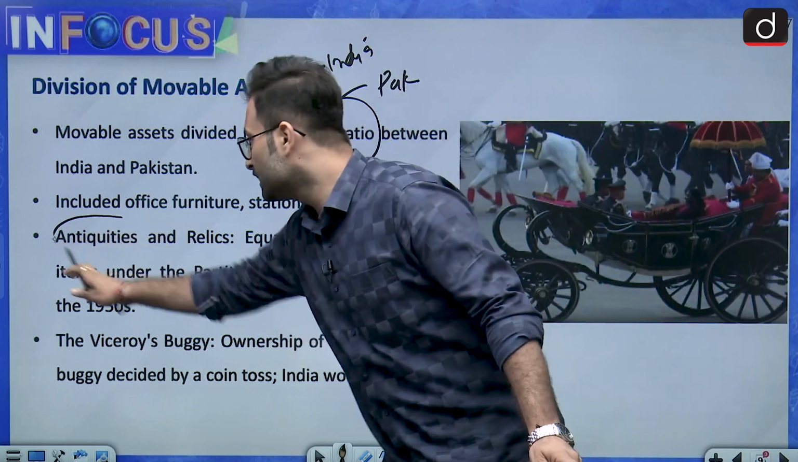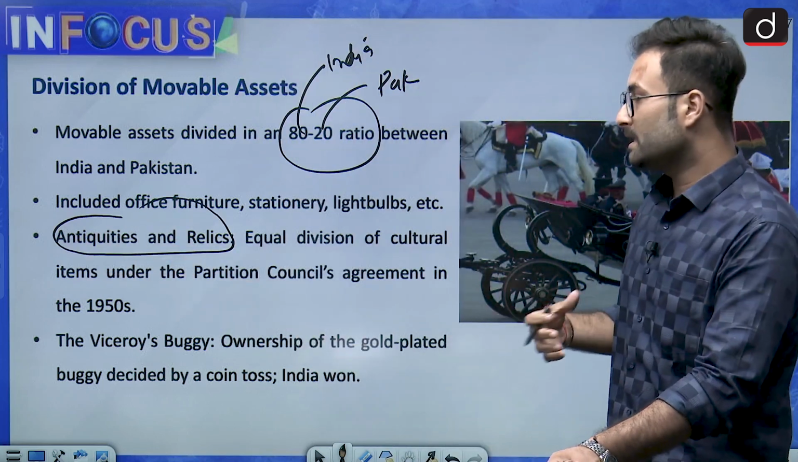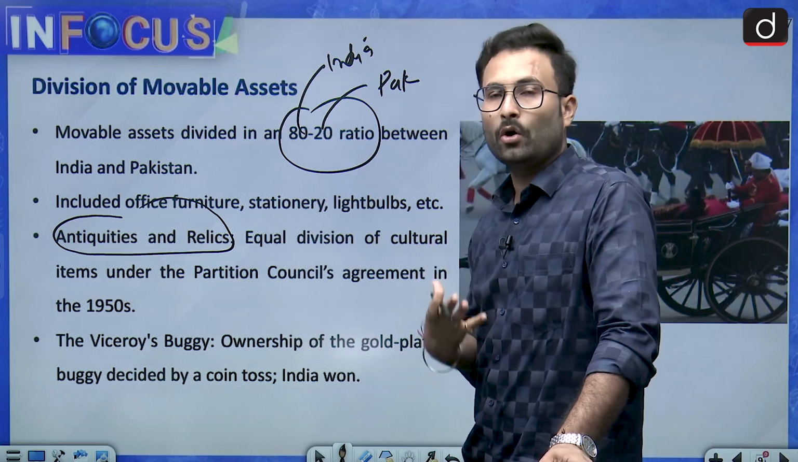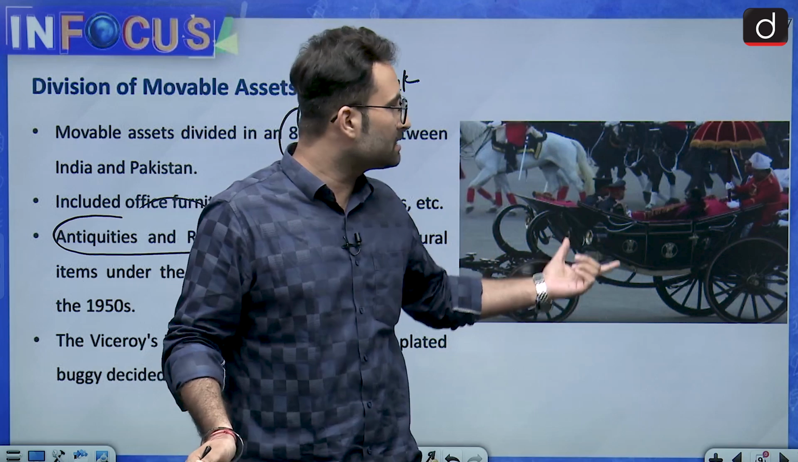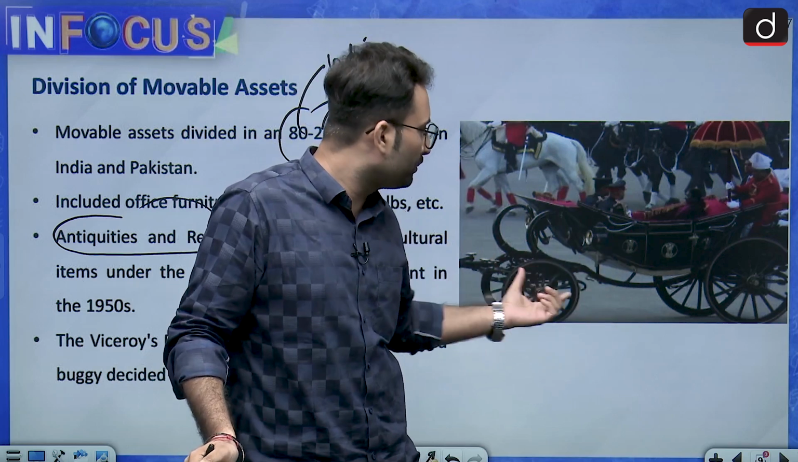Antiquities and relics were also divided. Here you will see a particular example, the Viceroy's buggy. Here you can see this picture. This is the Viceroy's buggy, and it is a gold plated buggy.